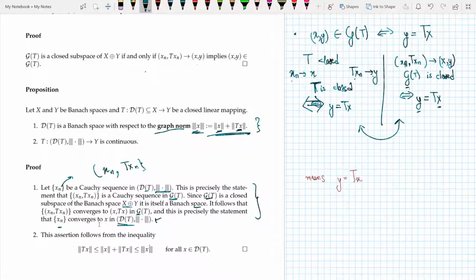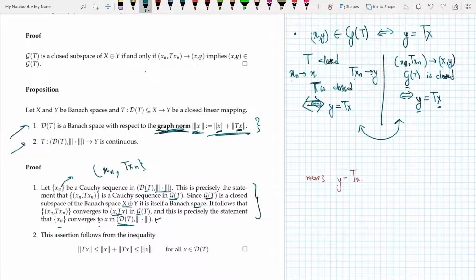So I can say that D(T) is a Banach space with respect to the graph norm, because there is a sequence (x_n, Tx_n) in GT and its limit lies in GT. Therefore D(T) is a Banach space with respect to the graph norm.